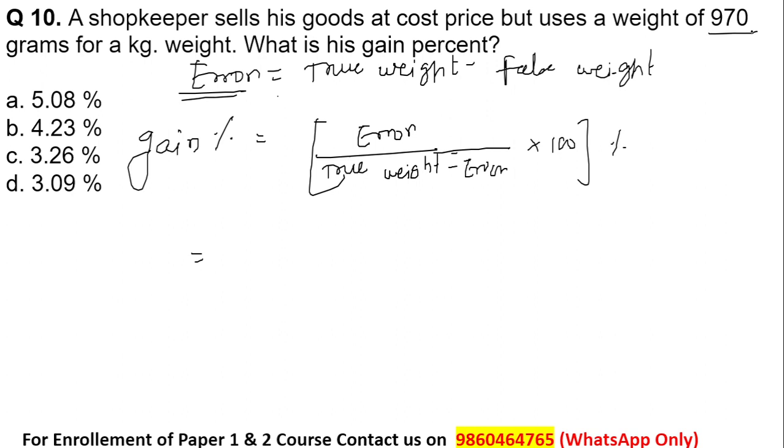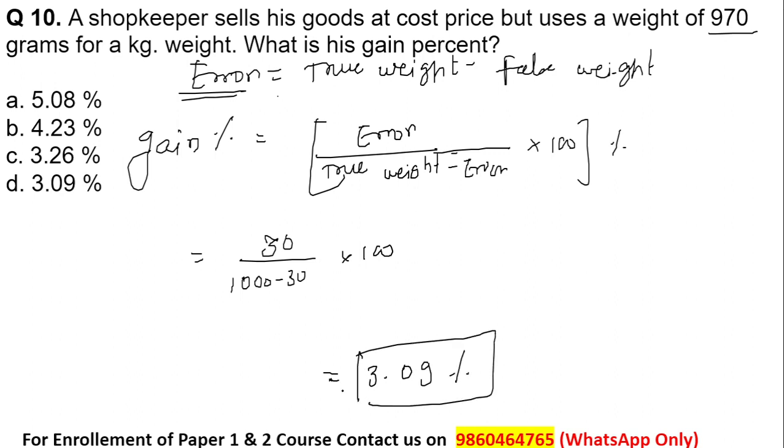So if I do 1000 minus 970, I'll get the error, that is equal to 30. 30 divided by 1000 minus 30 into 100, this will give me the value is equal to 3.09%. So 3.09% is the correct answer for your given question.